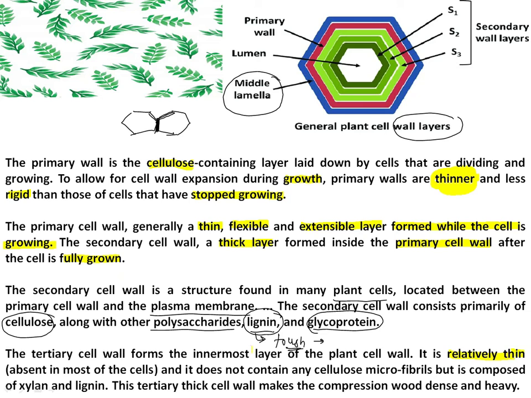It is relatively thin, and its occurrence is not usual. It is absent in most cells. It does not contain any cellulose microfibrils, but it is composed of xylan and lignin, and this tertiary thick cell wall makes the compression wood dense and heavy.